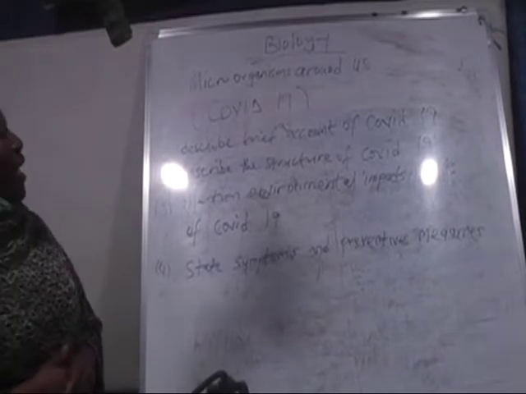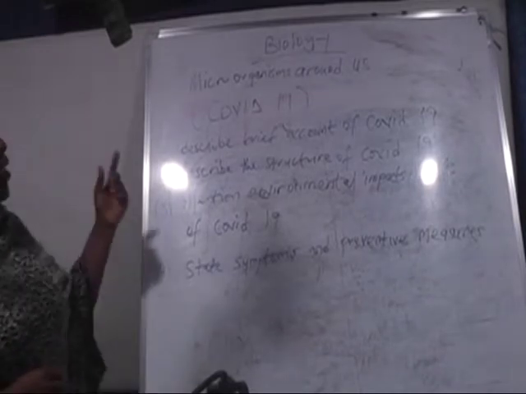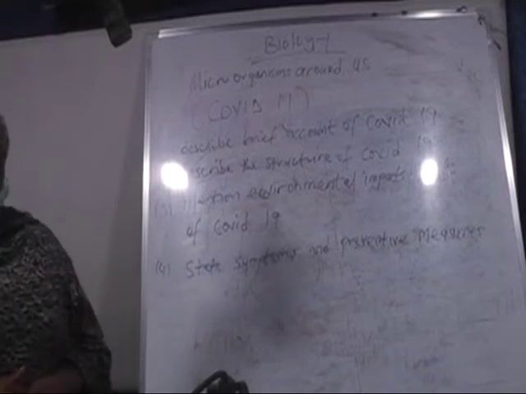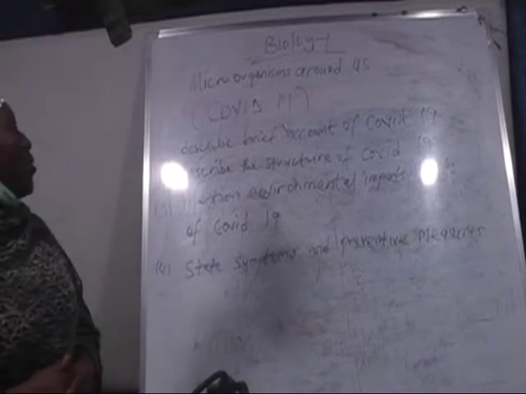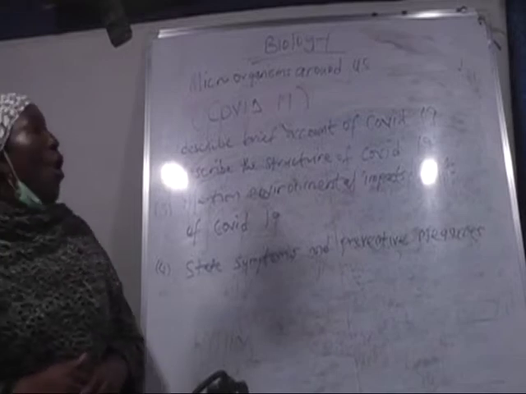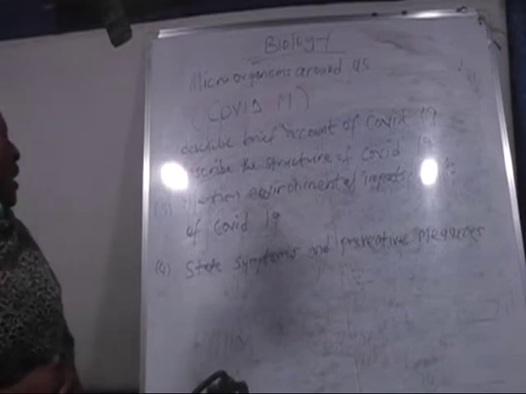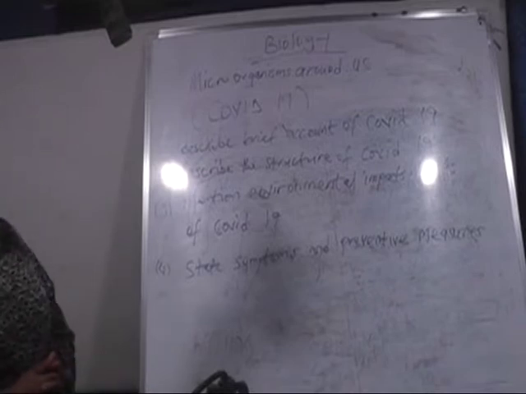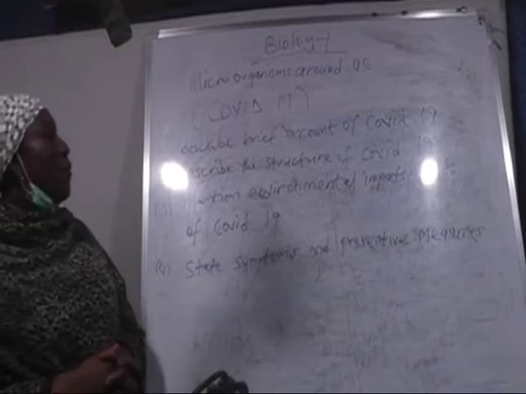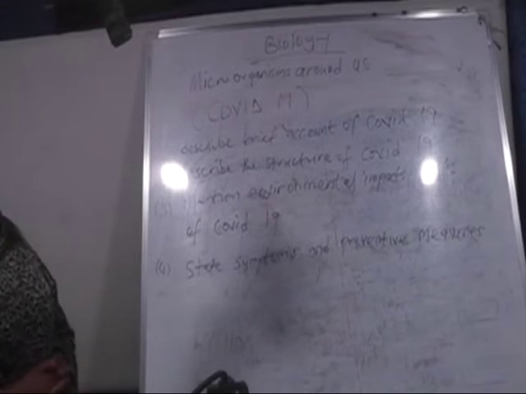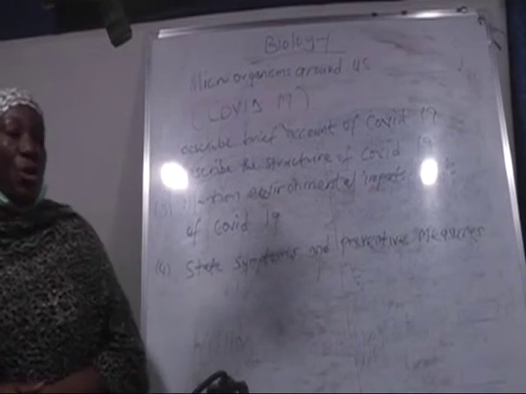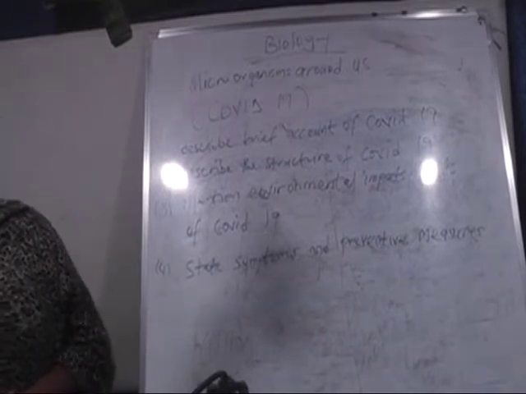At the end of the lesson, the students should be able to give a brief account of COVID-19, describe its structure, state the symptoms of COVID-19, as well as mention environmental impacts of COVID-19. And lastly, they should be able to state some preventive measures of COVID-19.